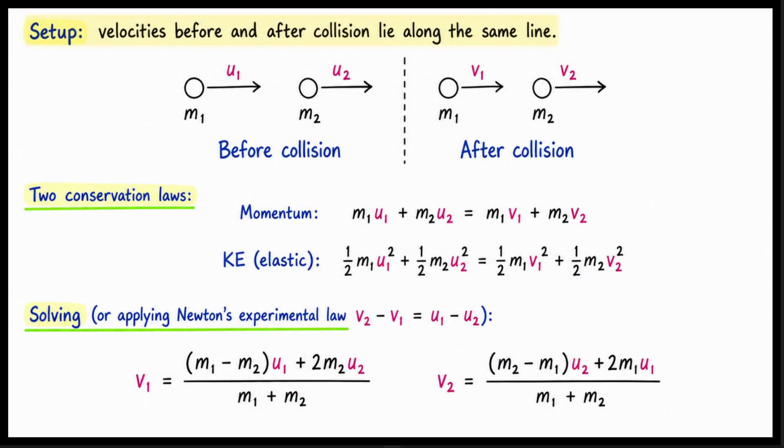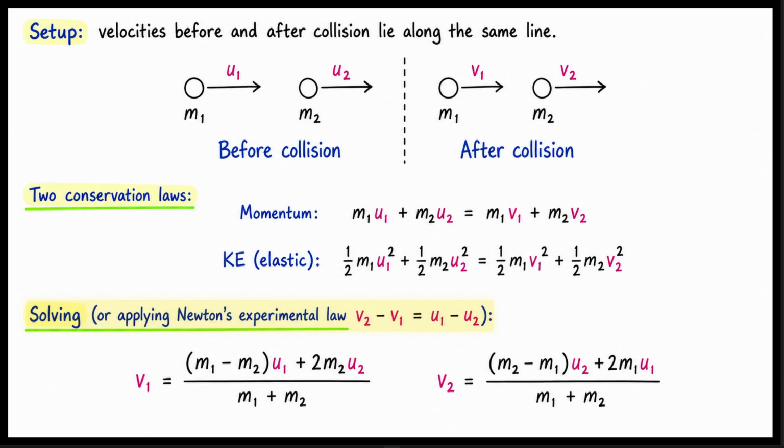Let us analyze a perfectly elastic one-dimensional collision. The setup is simple. The velocities before and after the collision all lie along the exact same straight line. We apply our two conservation laws. First, momentum: m1 u1 plus m2 u2 equals m1 v1 plus m2 v2. Second, kinetic energy, since it is elastic: 1/2 m1 u1 squared plus 1/2 m2 u2 squared equals 1/2 m1 v1 squared plus 1/2 m2 v2 squared. We can solve this system of equations.